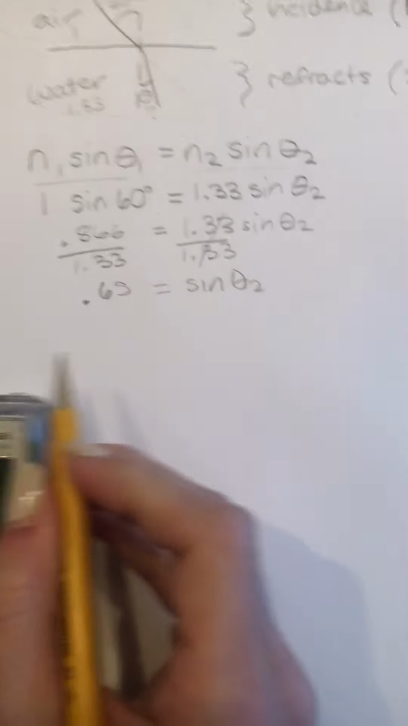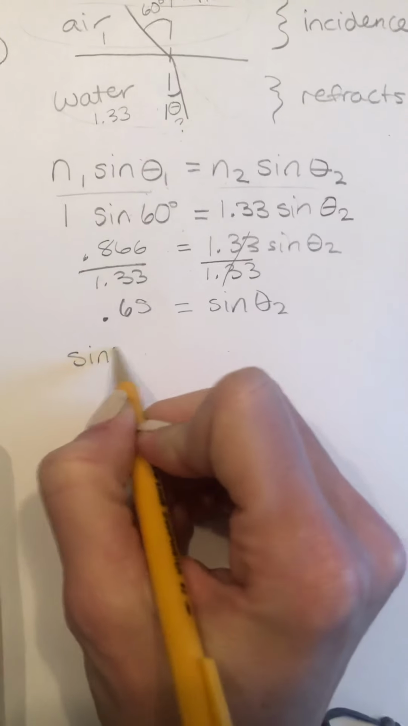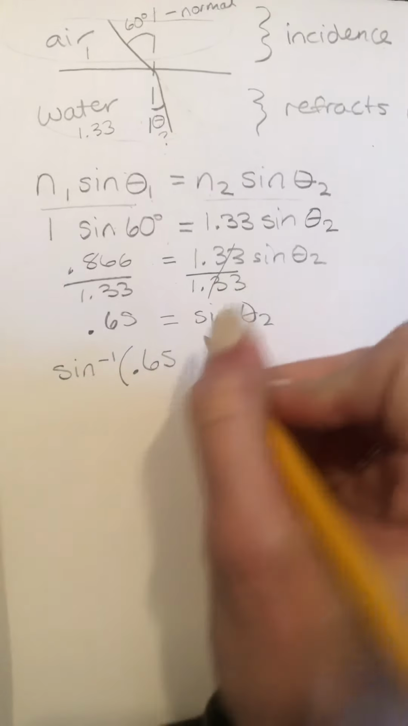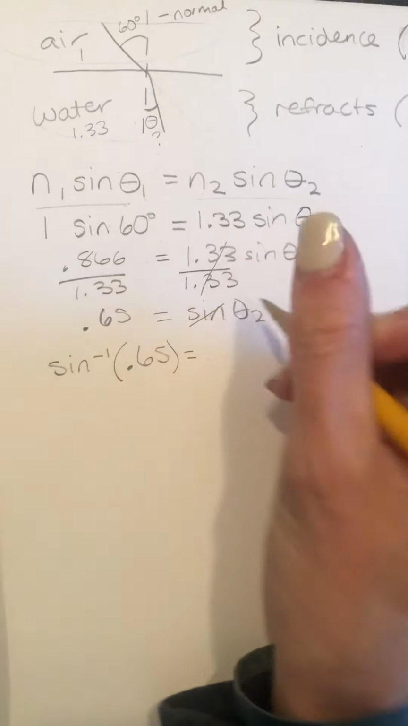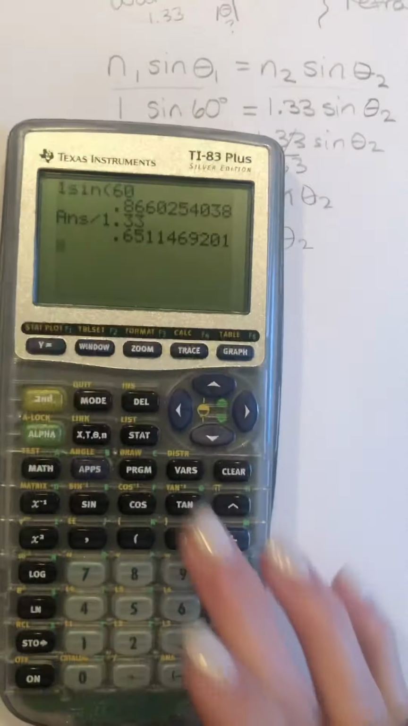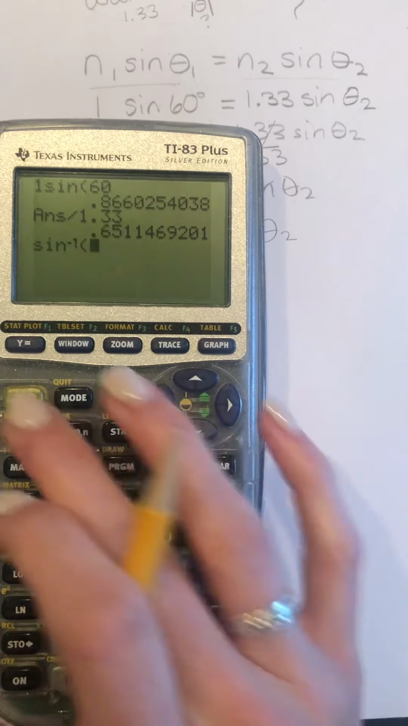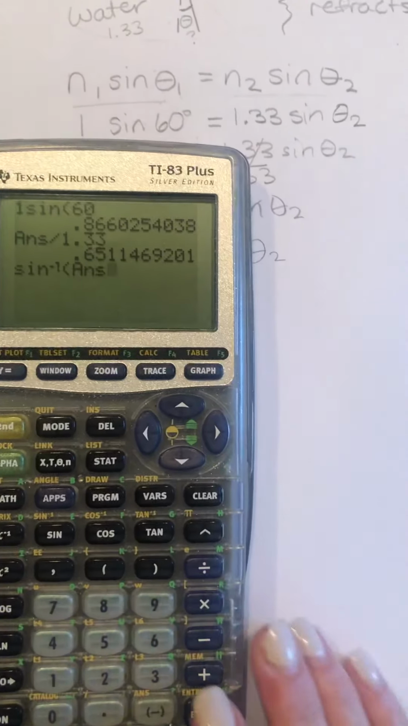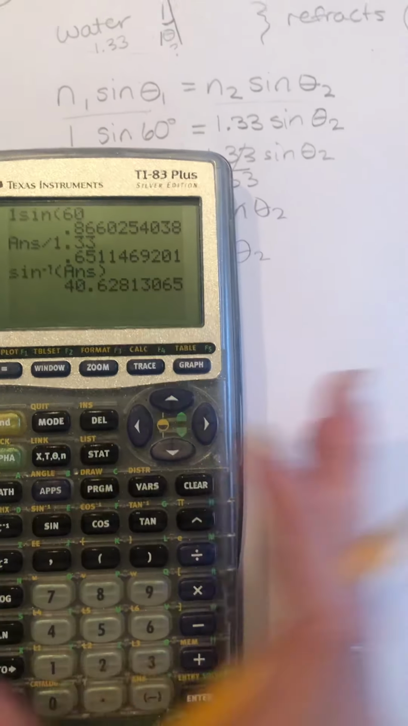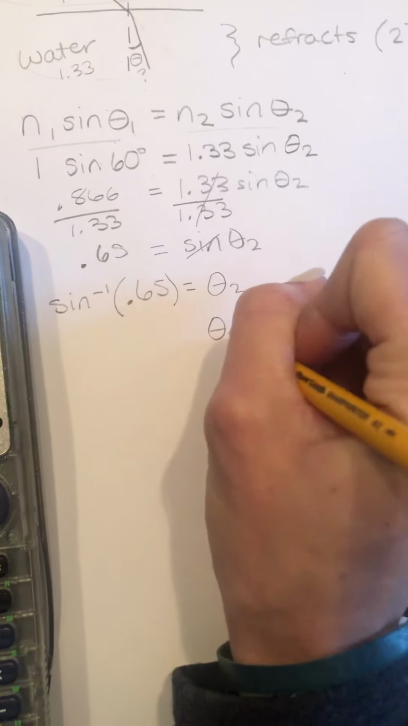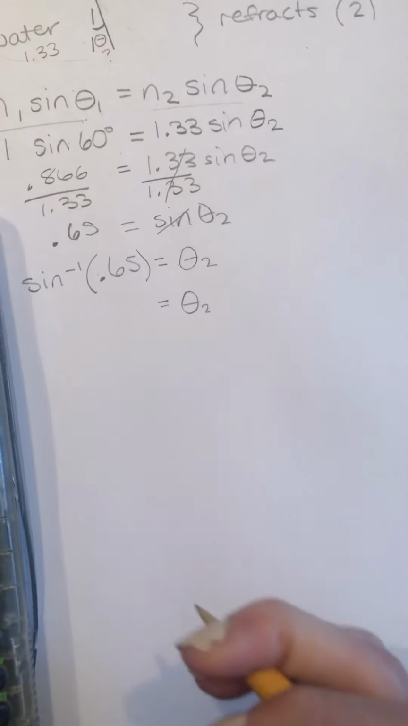Well, how do you get rid of a sine? You can't divide it, so you have to take the inverse. So I'm going to say sine -1, and it'll open a parentheses for you, and you do 0.65 equals, that gets rid of the sine, equals theta 2, which is what we're looking for. So in my calculator, second sine will give you the -1. Second answer will pull the 0.65 and all of those decimals. Enter. Or you can just plug in 0.65. Since I took all my decimals, you might get a bit of a different answer, but something very similar.